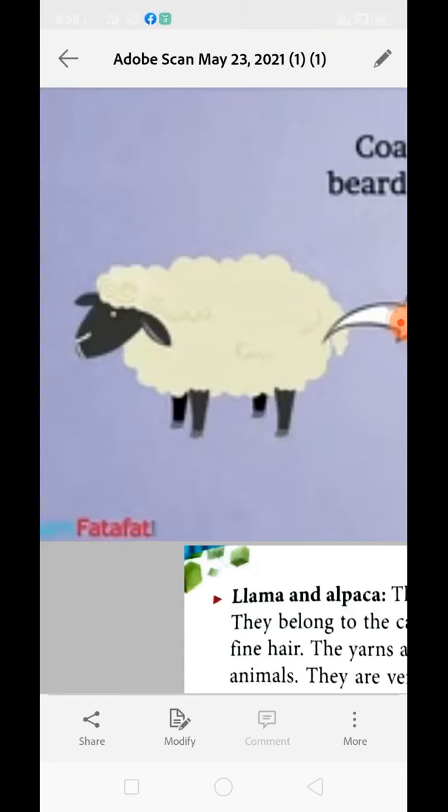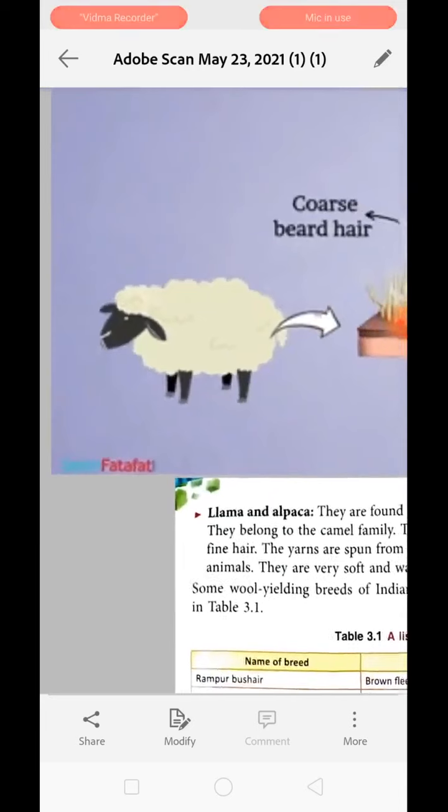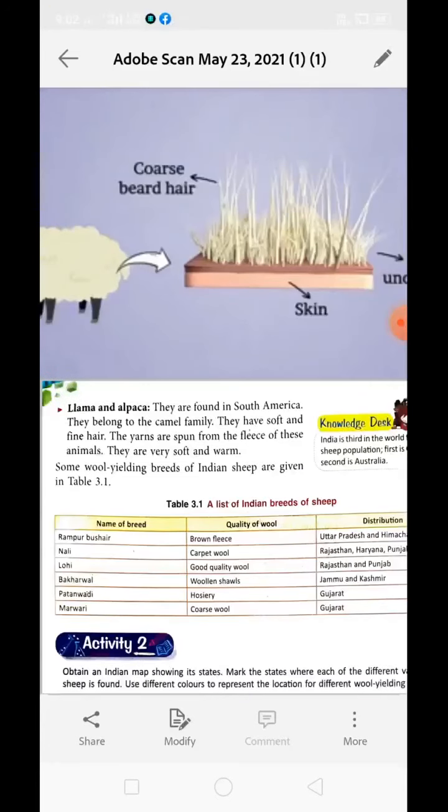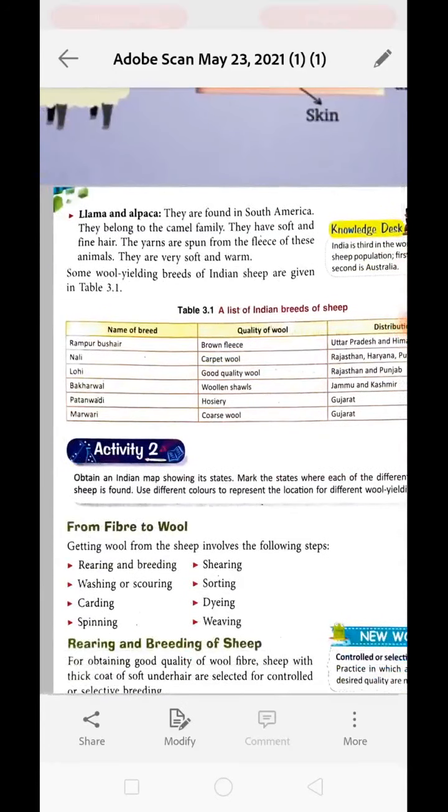Okay, sheep are reared in many parts of our country. You may have seen a herd of sheep. Herd means a group of a number of sheep grazing in the countryside of Jammu and Kashmir. It is very commonly seen over there. Himachal Pradesh, Punjab, Haryana, Rajasthan, Gujarat, Arunachal Pradesh and Sikkim also have a good number of sheep reared.